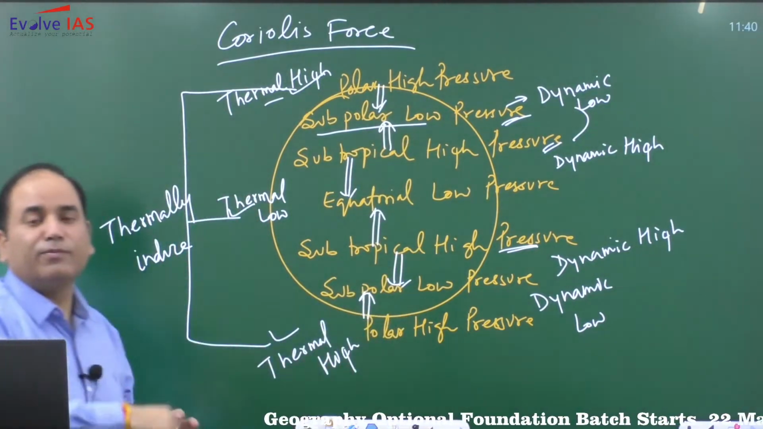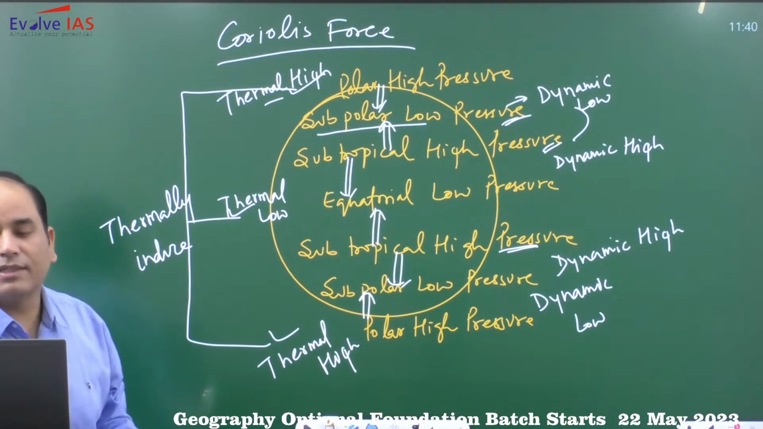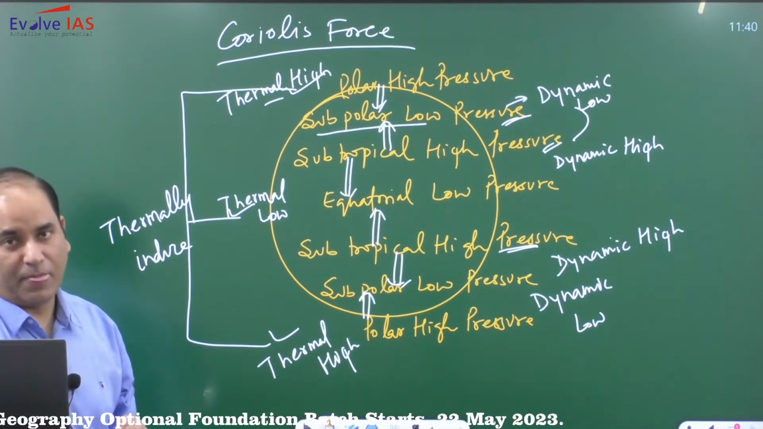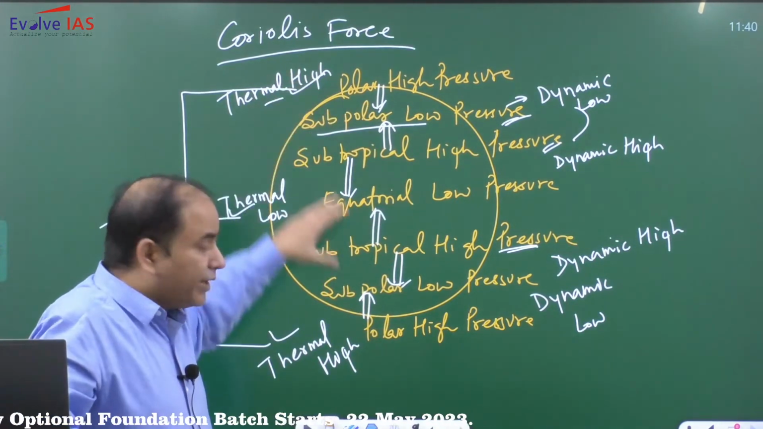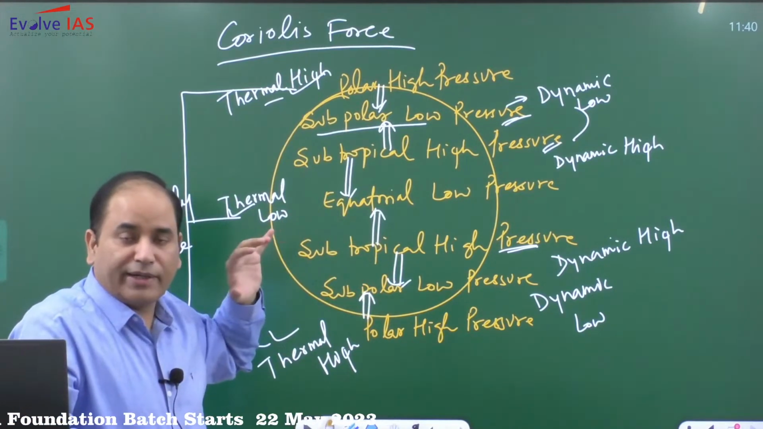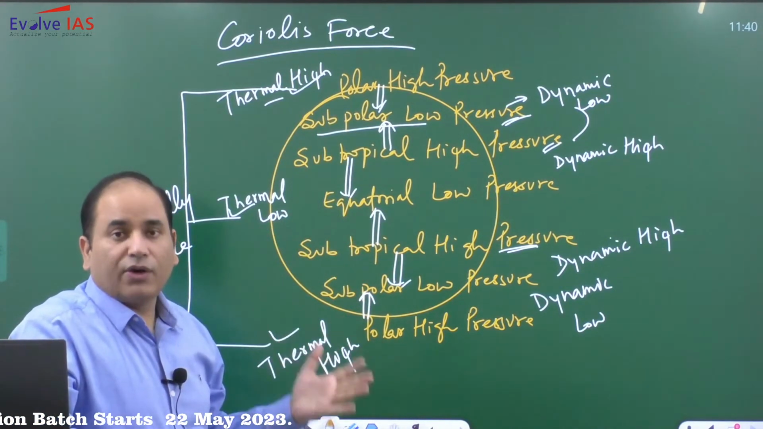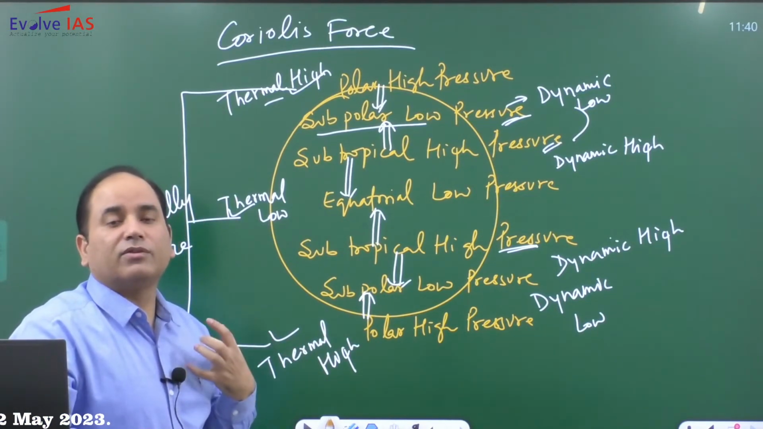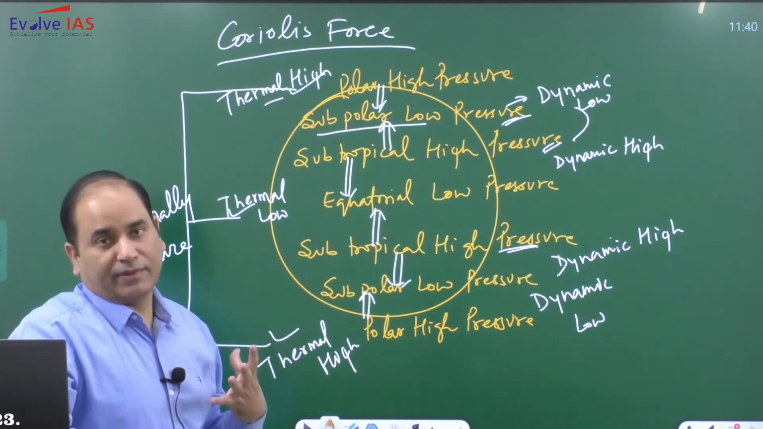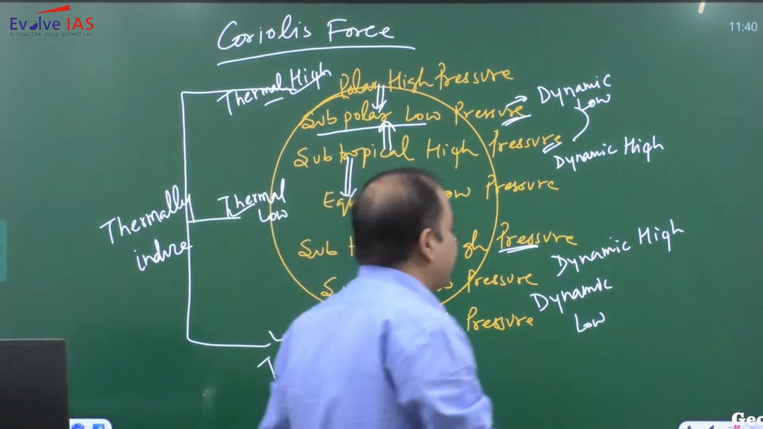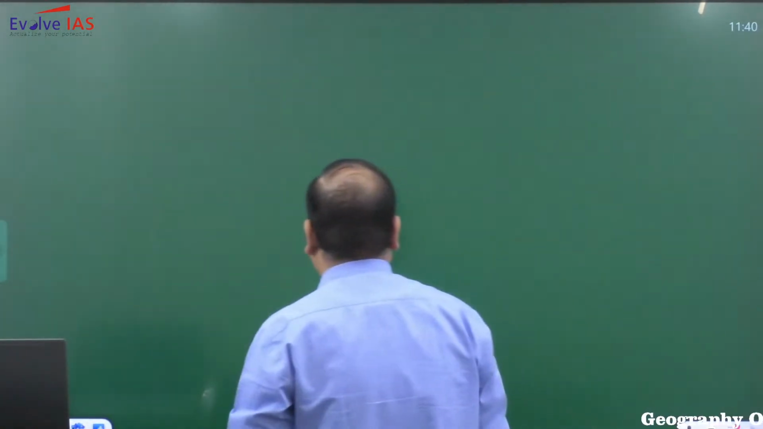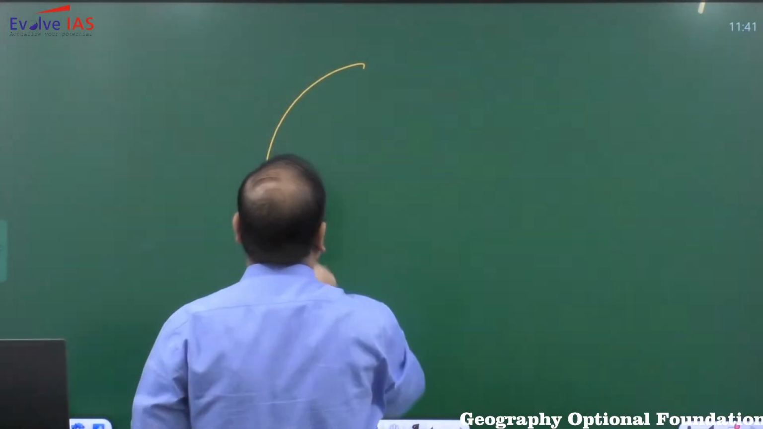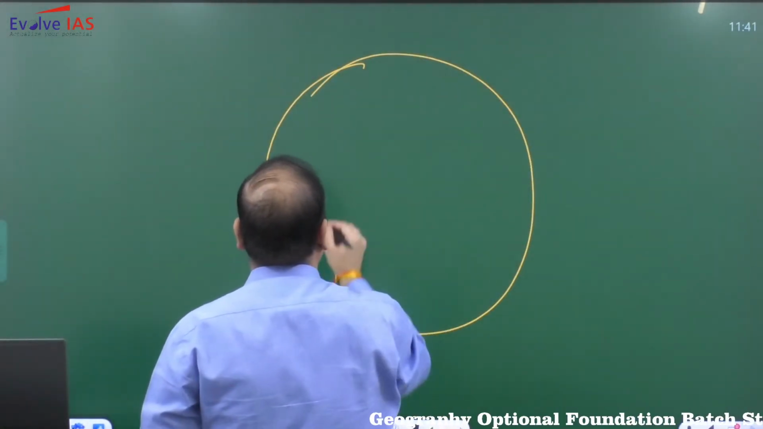So 3 sets of movement will start, and this horizontal movement is simply known as wind. Because these winds are blowing throughout the globe, they are referred to as global winds, planetary winds. Also, these winds blow throughout the year, which is why they are also referred to as permanent winds. So we have 3 sets of winds.